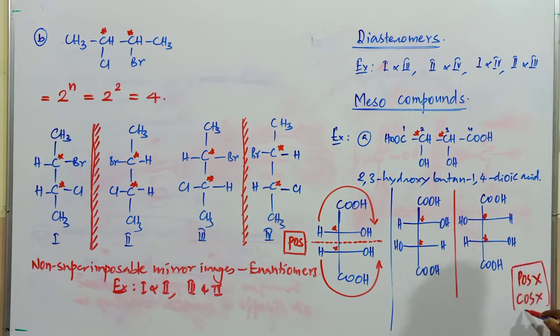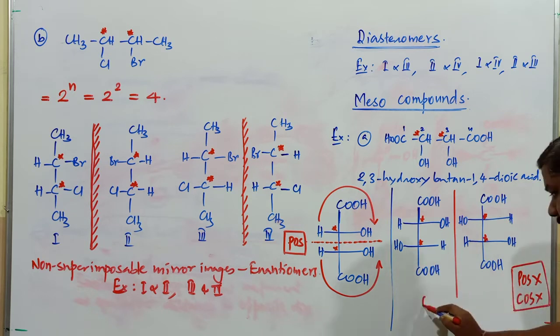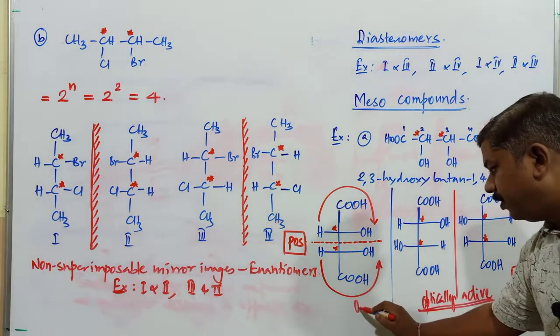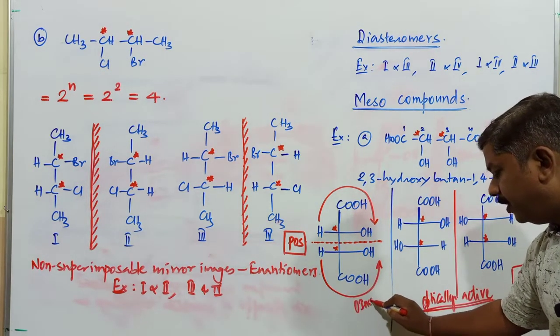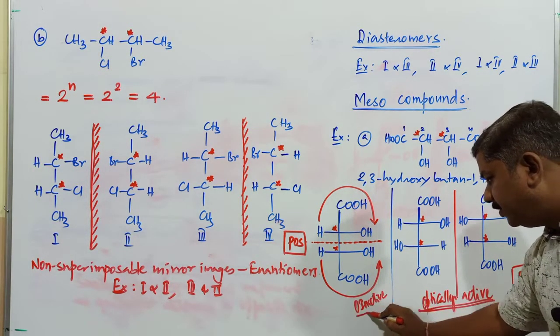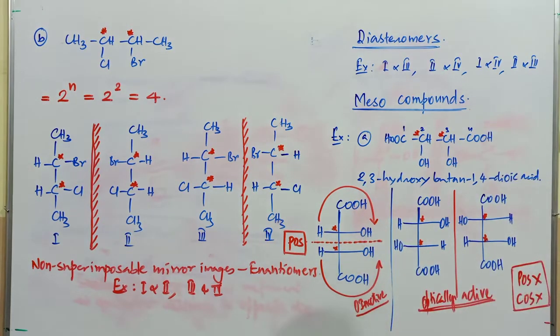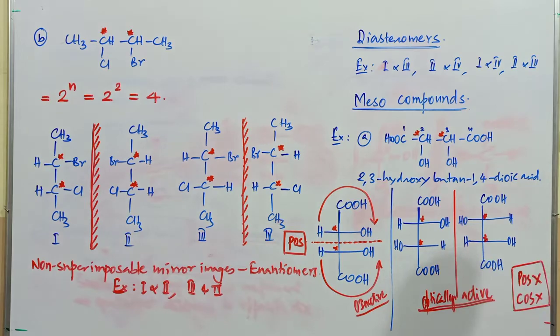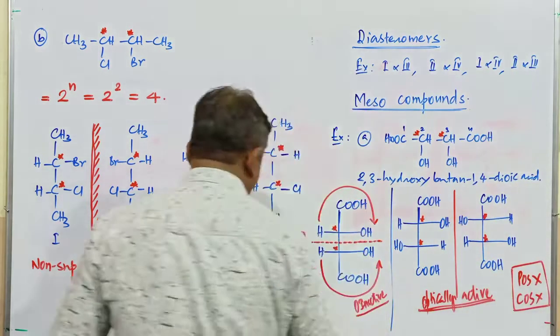When there is no plane of symmetry and no center of symmetry, and the molecule contains chiral carbon atoms, those compounds are referred to as optically active compounds. So these two are optically active, and this one is optically inactive. It is optically inactive because of the presence of a plane of symmetry. These two are optically active because of the absence of a plane of symmetry or center of symmetry.